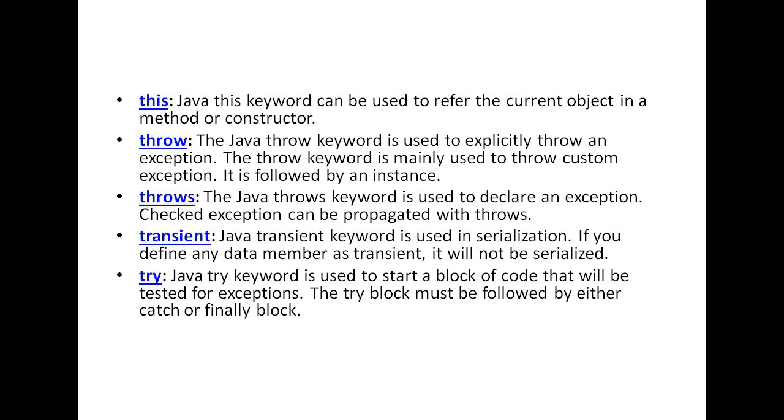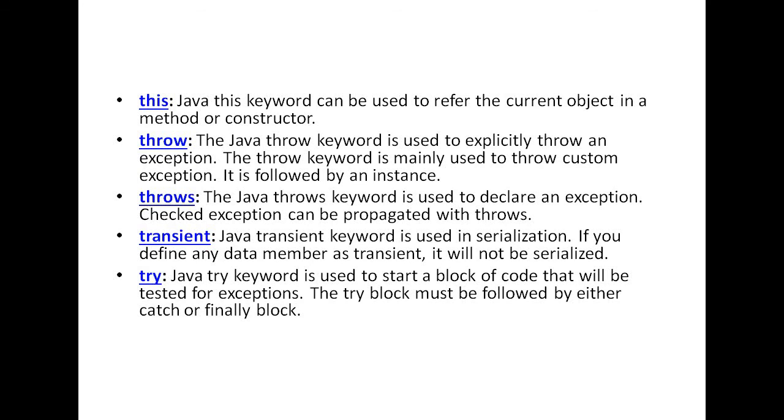Throw is a keyword that is used in exception handling. Whenever we want to throw some exception from the program, I am using the throw keyword. Throws is another keyword generally used in exception handling. That is generally used for checked exceptions. We will discuss. Then another keyword is known as the transient keyword. It is generally used in serialization.